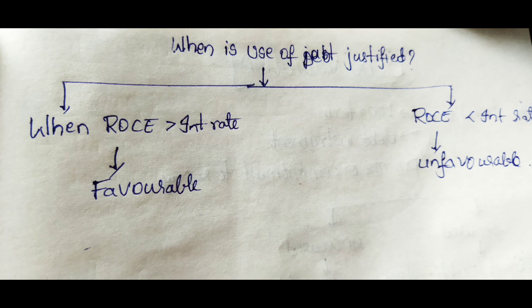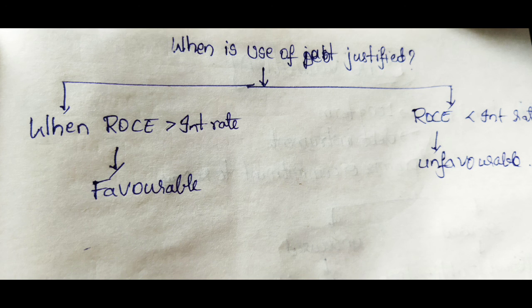If debt is not paid, it is considered a huge mistake. If dividend is not paid for equity shares, they can adjust, but a debenture holder does not adjust, he may go to court. So if return on capital employed is greater than the interest rate, it is favorable. When it is less than the interest rate, it is unfavorable.